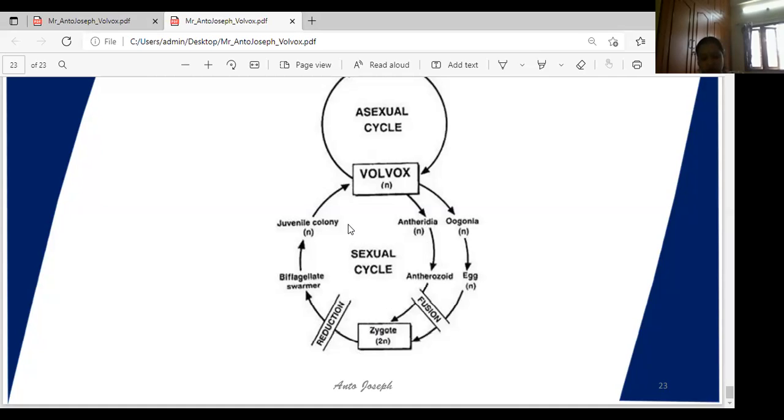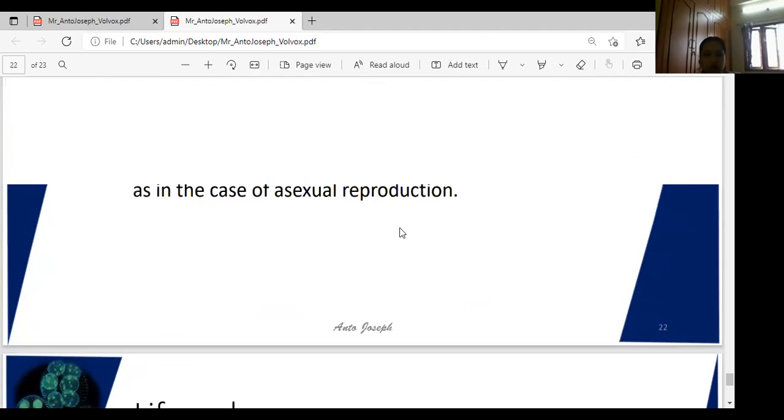Why juvenile? All the colonies have biflagellate cells in a cenobium, so they are called juvenile colonies. Daughter colonies, granddaughter colonies and autocolonies are also present. Okay, is it clear, the total Volvox?